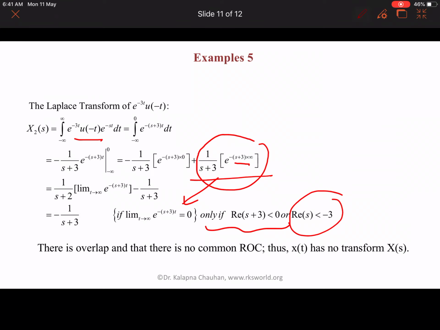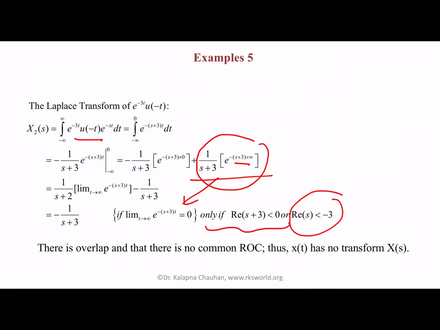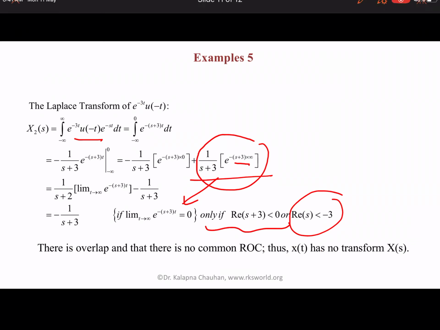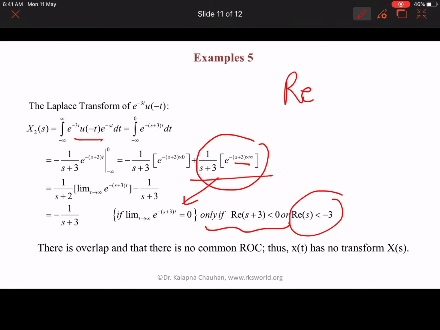We can see that for the previous one we have Re(s) greater than 2, and here we have Re(s) less than minus 3. That means Re(s) is less than minus 3 and greater than 2, meaning there is no overlapping, or we are saying that there is no common ROC between them. That means x(t) has no Laplace transform X(s). So there are some cases in which we can say that the signal has no transform with the help of ROC.